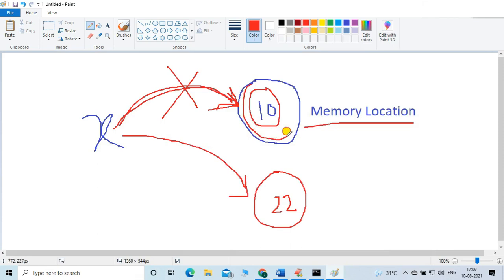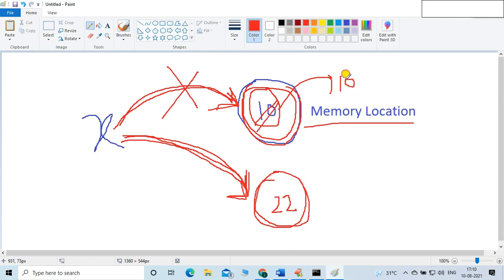The object, this is the object, friend. This is a memory location which is fixed. What happened in the second case? x is now pointing to the 22 memory location. The value of this location is not changed.